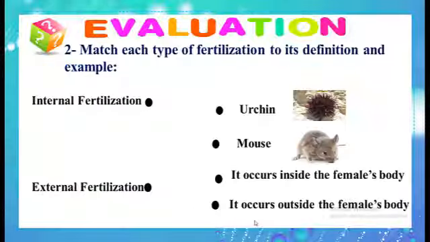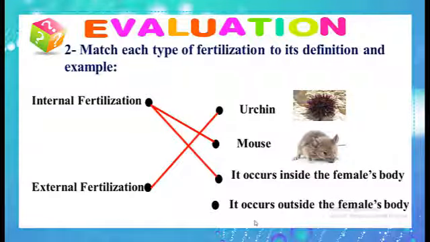Number 2, match each type of fertilization to its definition and example. Internal fertilization, it's in the mouse and it occurs inside the female's body, while external fertilization occurs in the sea urchin and it occurs outside the female's body.